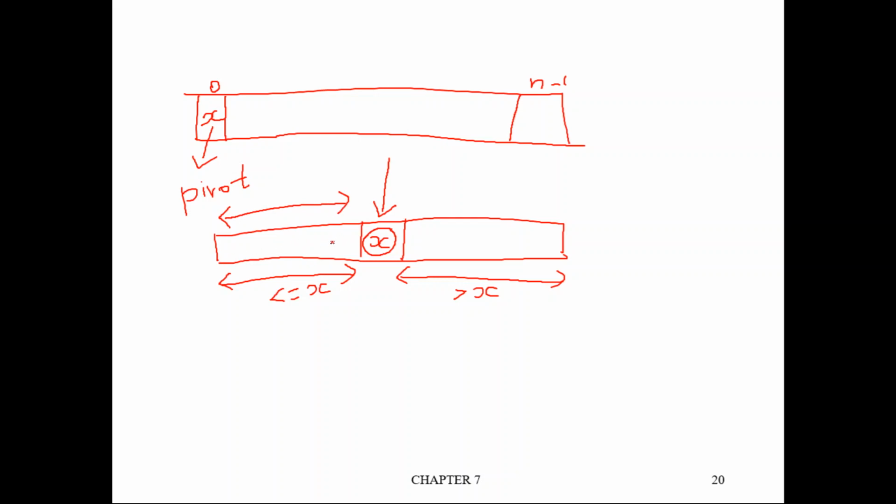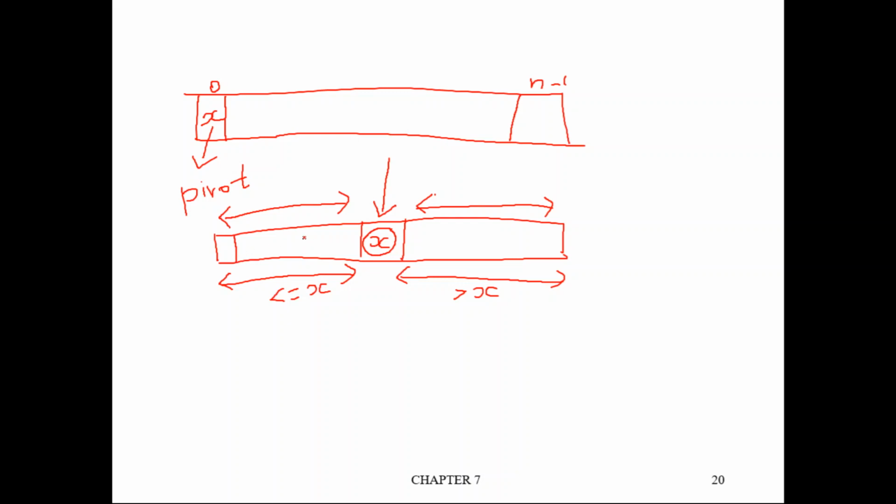No, we don't know that. Similarly, the elements after x are surely greater than x, but again this may not be in sorted order. So after one full iteration, x has come to the right position. Now once again you have to fix this element as the pivot.